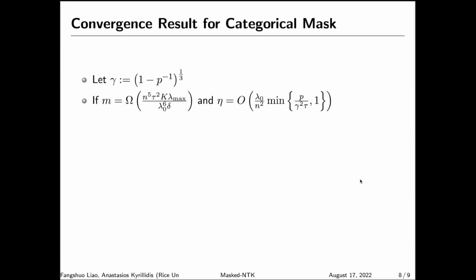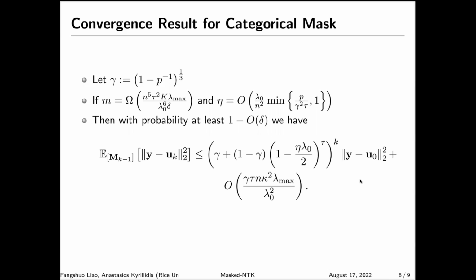Then, under sufficiently large overparameterization m and small enough step size eta, we can show that the loss converges linearly to some error region. We notice here that gamma controls the speed of the loss decrease. Increasing the number of subnetworks p will cause gamma to increase, thus resulting in a slower convergence. This means that more subnetworks under the categorical mask is actually harmful for the convergence.